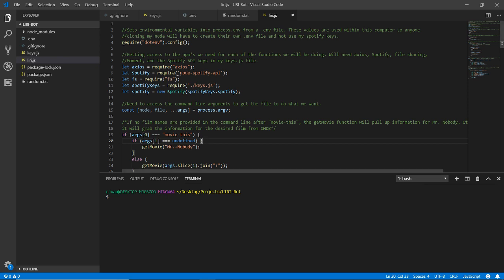For those who are watching that aren't familiar with the homework assignment, basically this is a Node.js project where I'm taking user input, or not, for either a movie or a song. I'm going to have this program give me information about the movie from the OMDB database, or information about the song from Spotify's database. The song could be from various artists, what albums they're from, and it'll show a preview code.